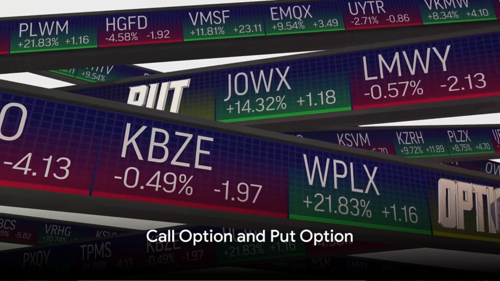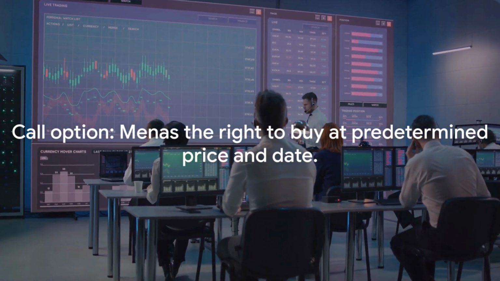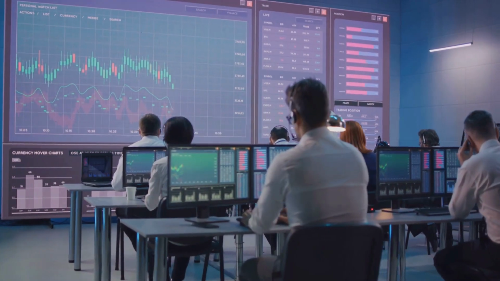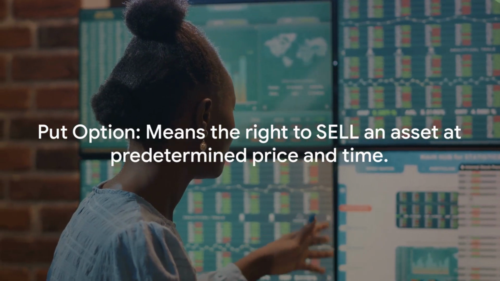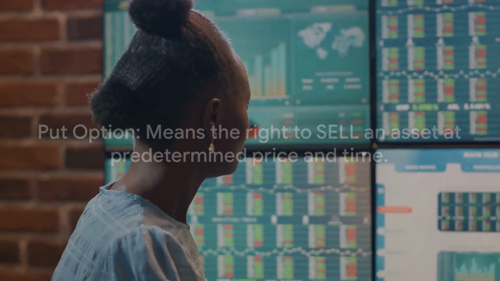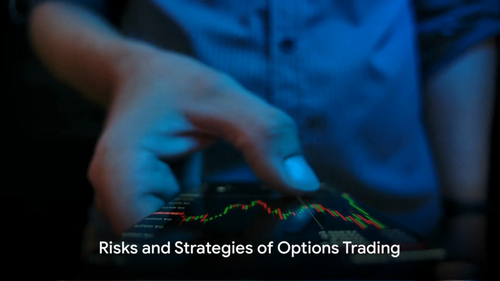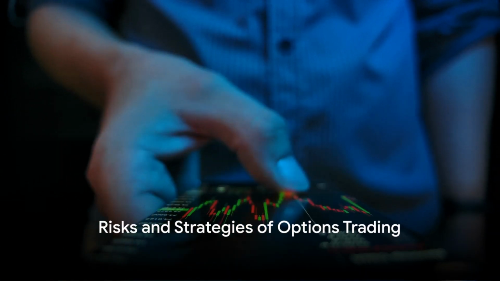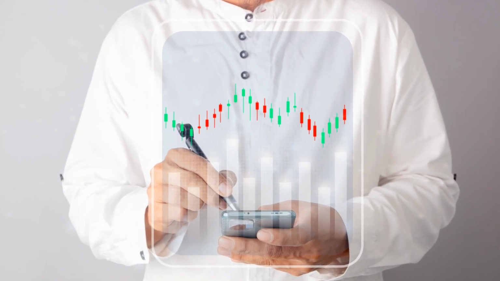There are two basic types of options: calls and puts. A call option gives the holder the right to buy an asset at a certain price within a specific period of time. A put option gives the holder the right to sell an asset at a certain price within a specific period of time. When you buy a call or put option, you are known as the holder. The maximum loss you can incur is the premium you paid.